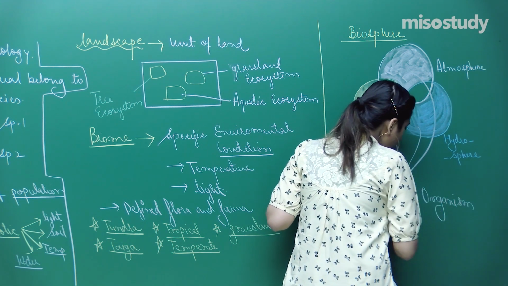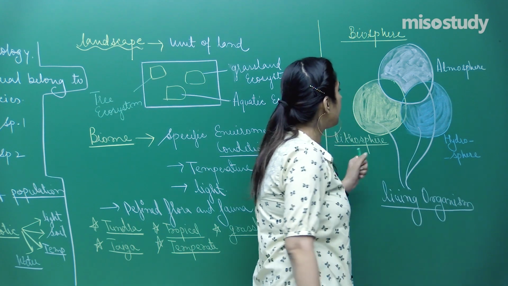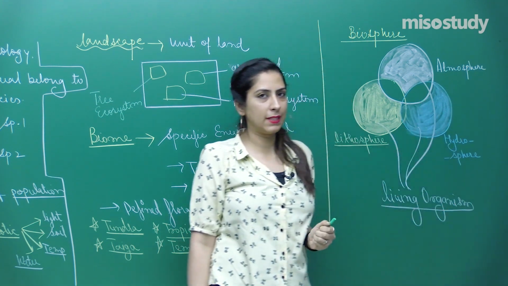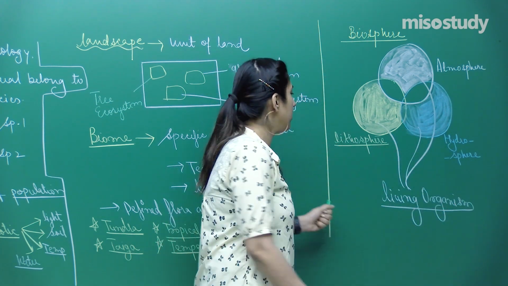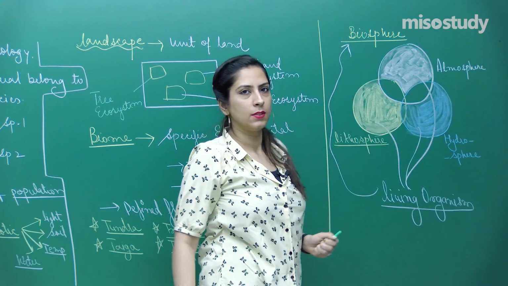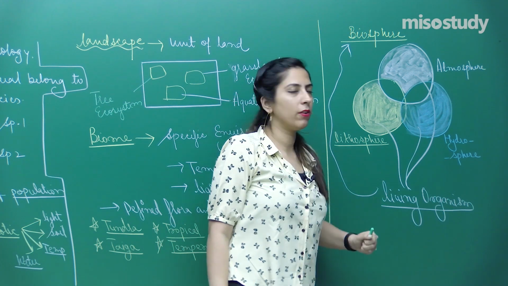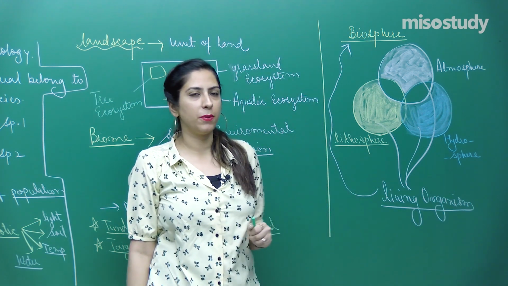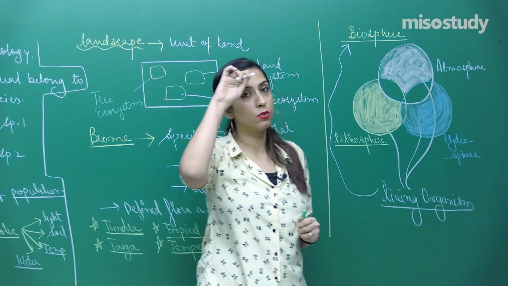We have living organisms in all of these spaces, and these living organisms which are present in these all constitute the biosphere, right? I have one question to ask.